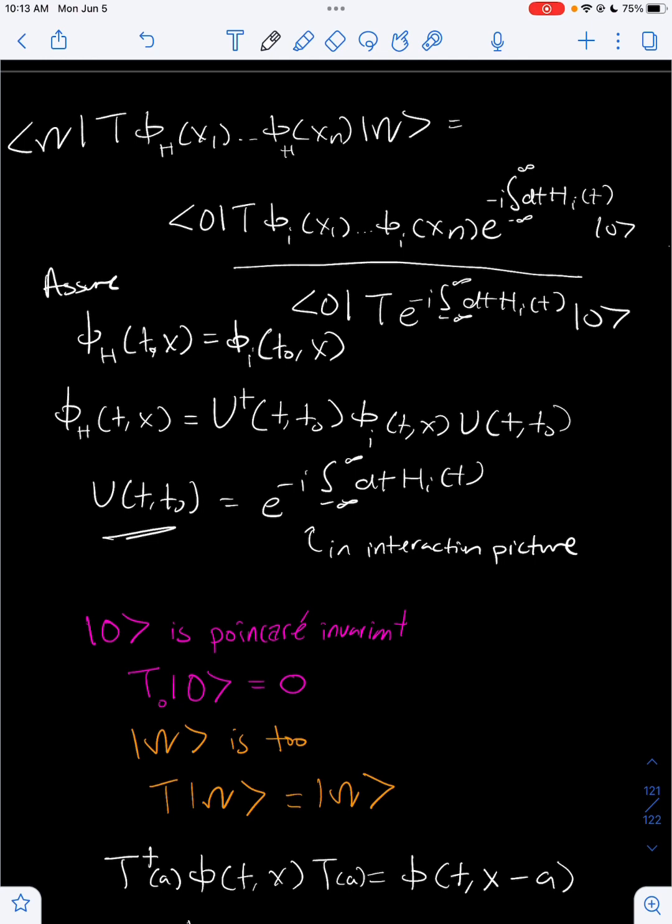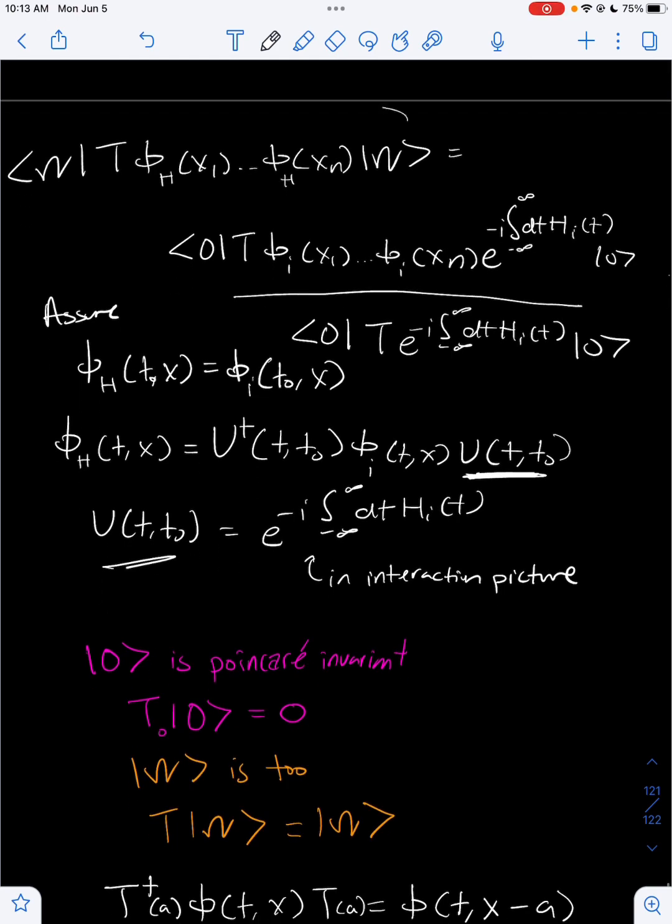Now, what Haag's theorem says is that there actually is not a time where this is true, which implies that there is no U, there is no unitary operator that relates the free field with the interacting field, which means that this relation is not true. So let's actually prove that.